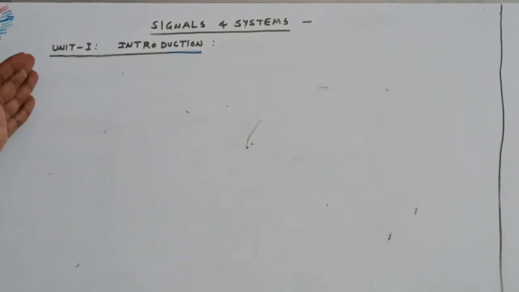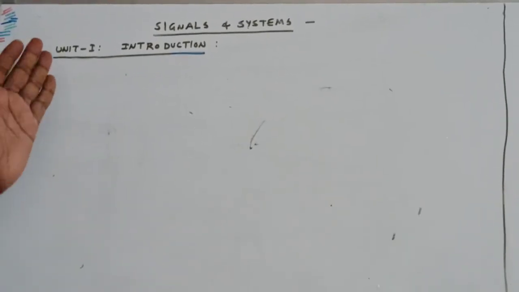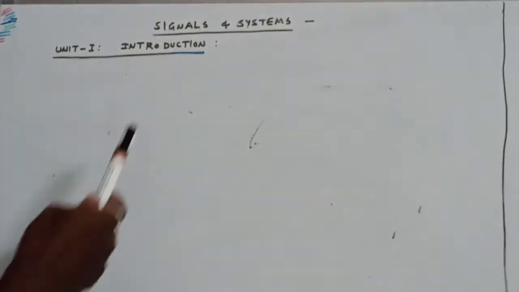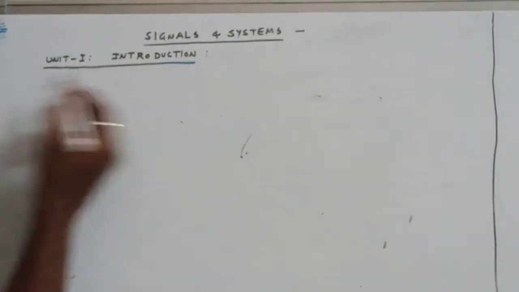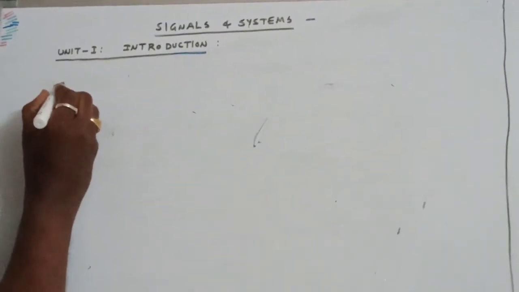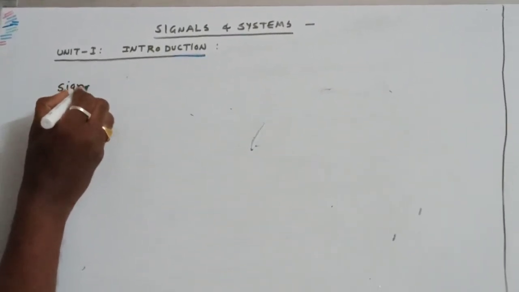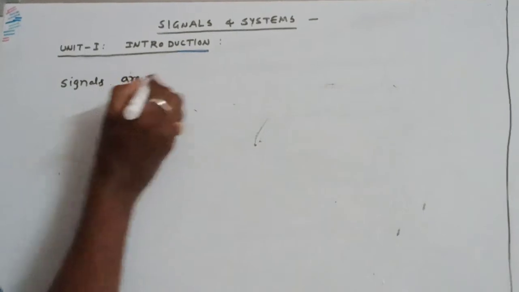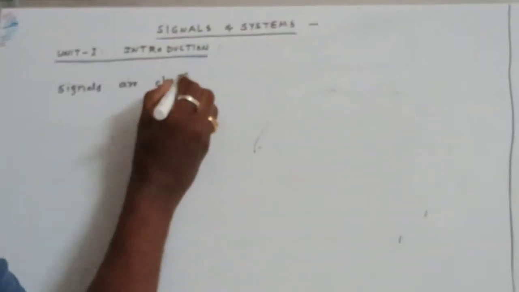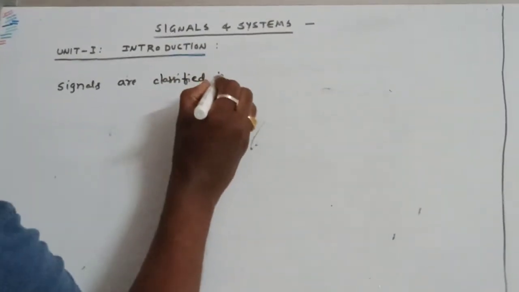Hi, so today we will discuss some more articles from Unit 1 of Signals and Systems. As we have mentioned previously, signals are classified into two types.